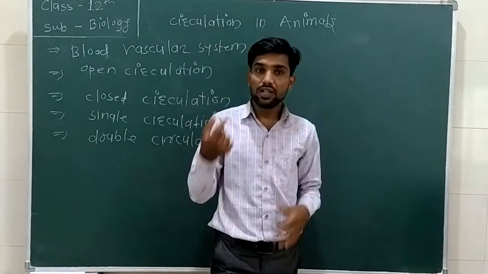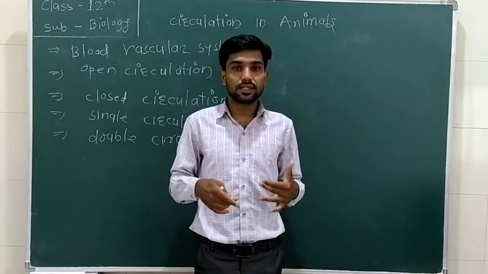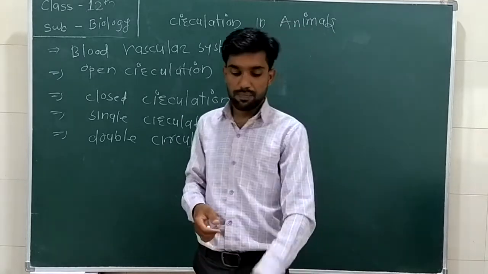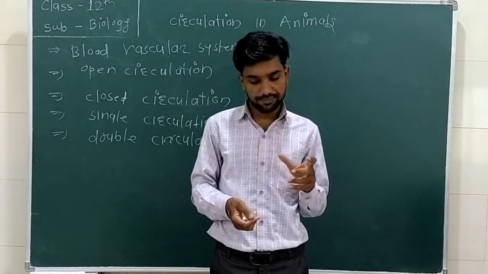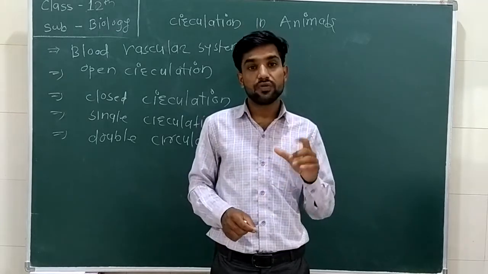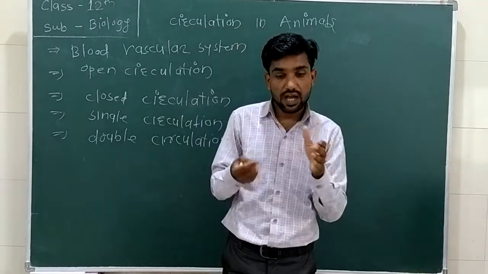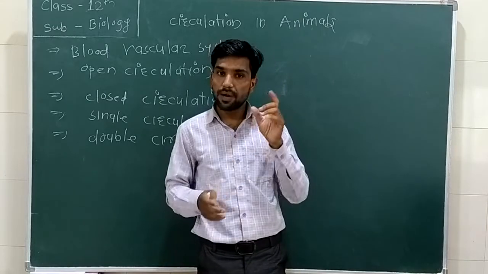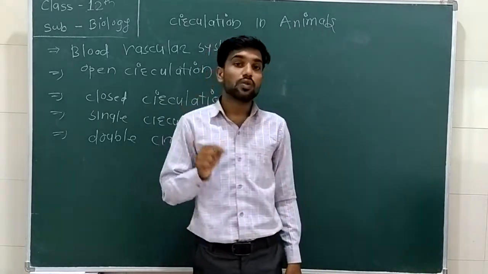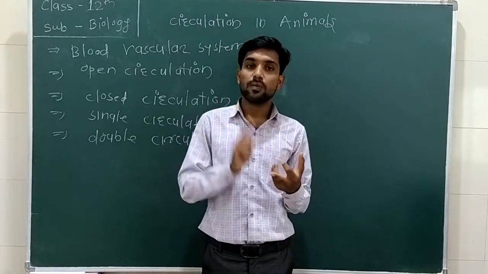So all the vertebrates, we are also vertebrates. Now, in this type of circulation, blood flows within the blood vessels, and it is not in direct contact with the tissue and cell, which have their main contact with the blood vessels. Now, there is a high pressure, so there is a requirement of hemoglobin.